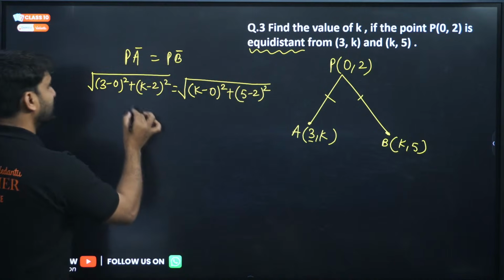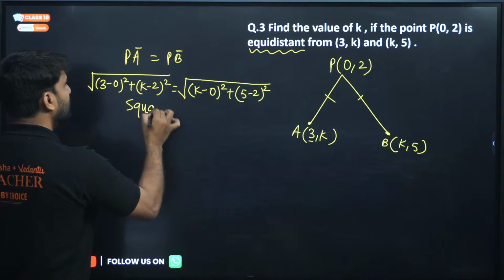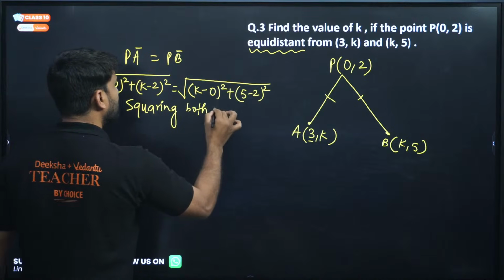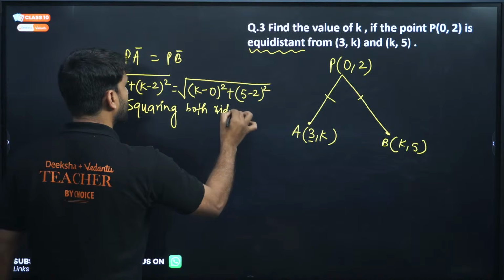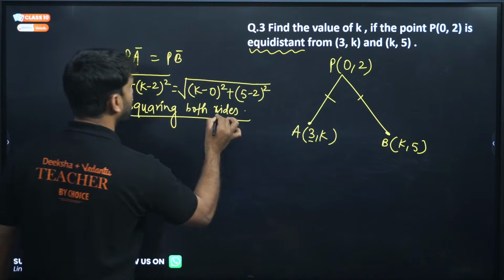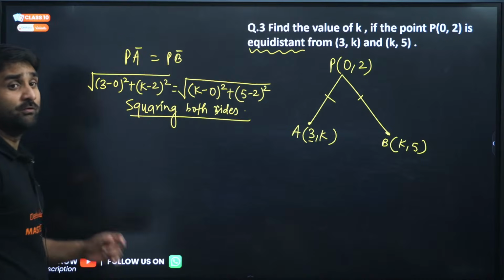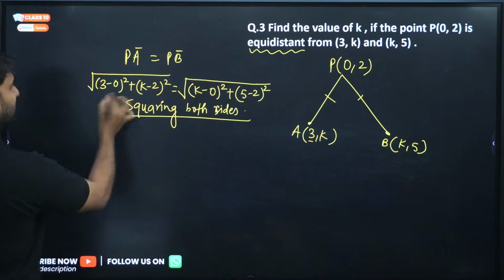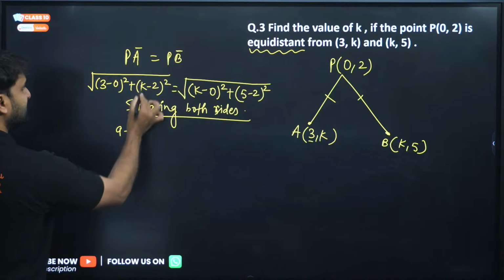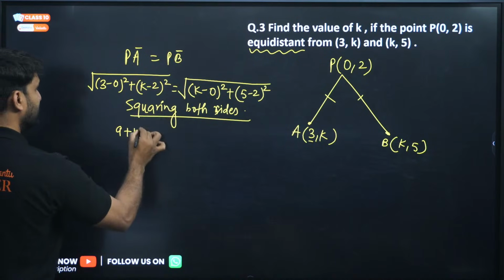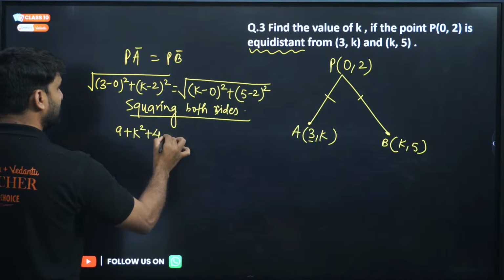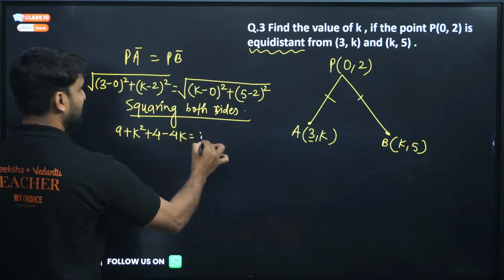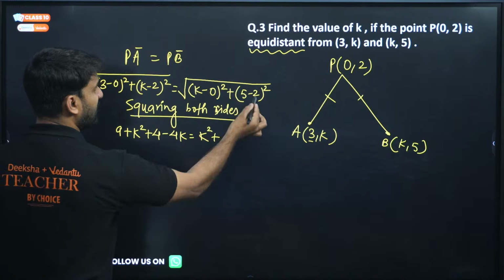Now I square both sides. Why do I square both sides? To remove the roots. Squaring both sides will remove the root, and 3 minus 0 will be 3, 3 square will be 9. And this is k minus 2 whole square, which is k square plus 4 minus 4k. On the other side, k square, and here 5 minus 2 will be 3.